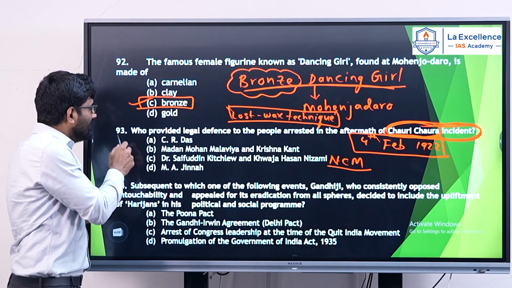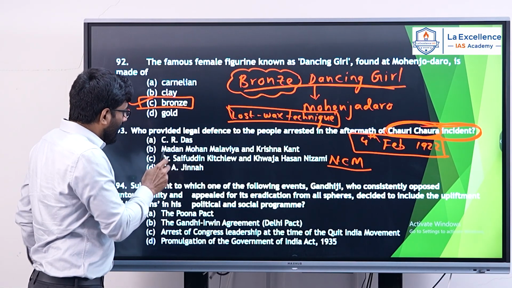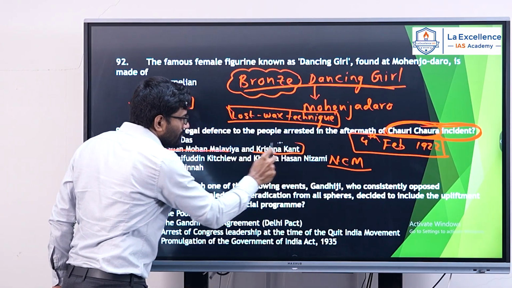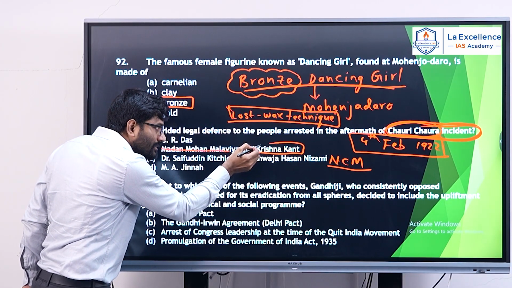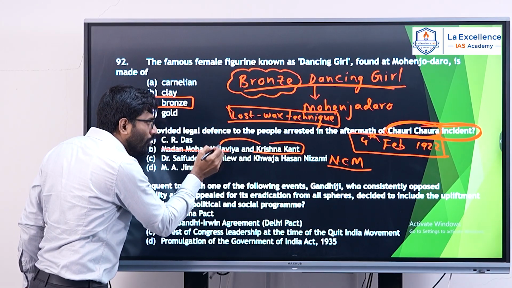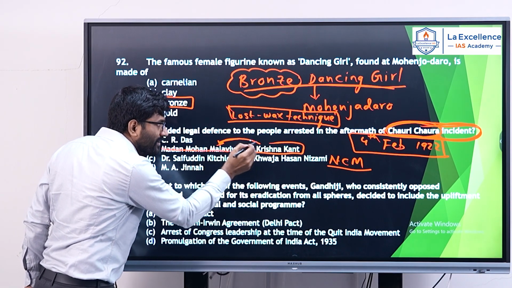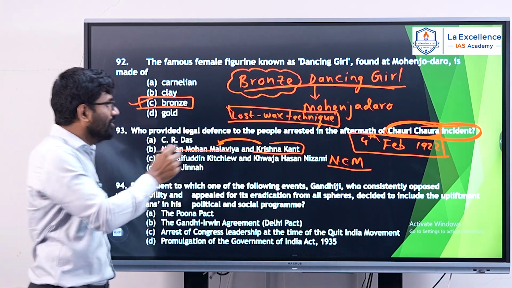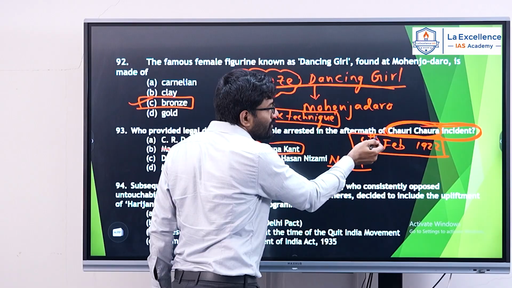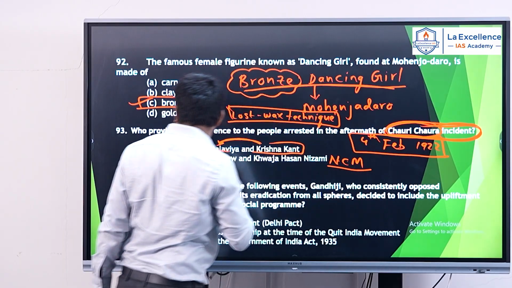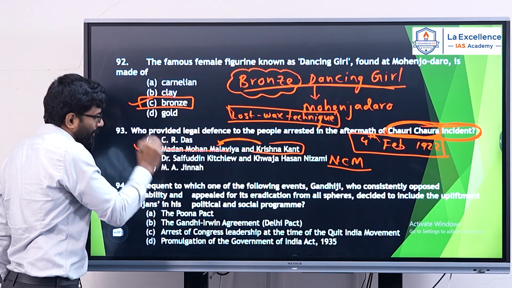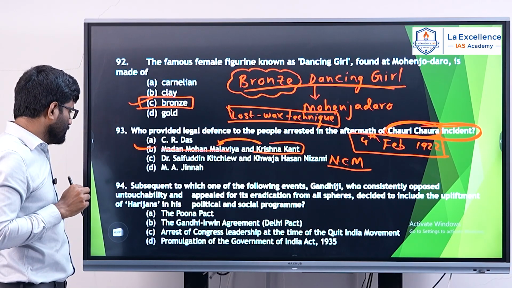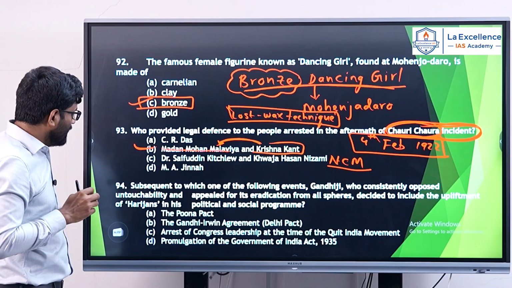So for this 93rd question, Madan Mohan Malviya and Krishna Kant is a nephew of Madan Mohan Malviya. These 2 persons had provided legal defense to the people arrested in the aftermath of Chauri Chaura incident. So answer is B, Bombay. These 2 persons provided legal defense. Come to the 94th question.